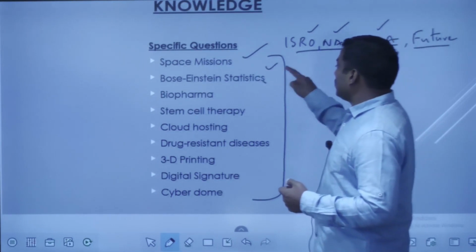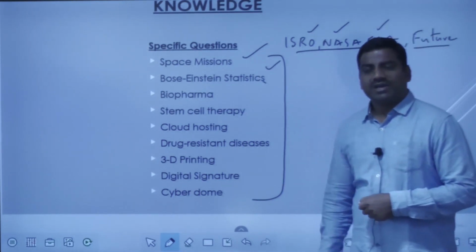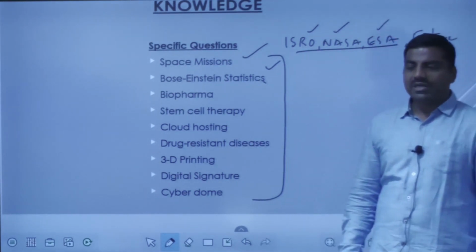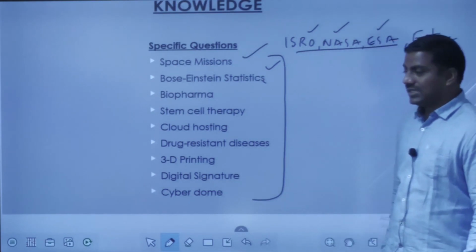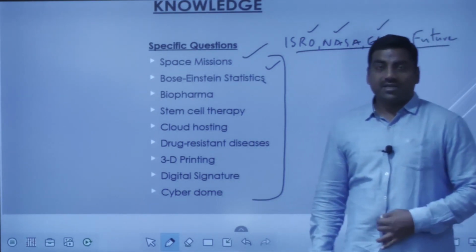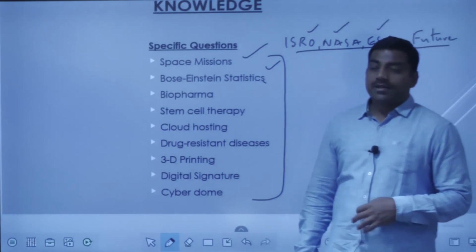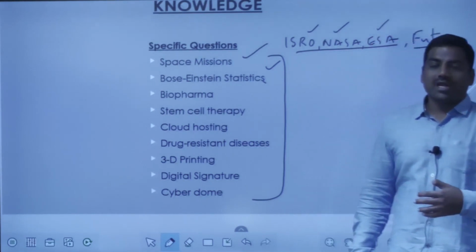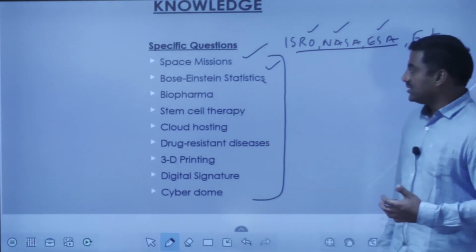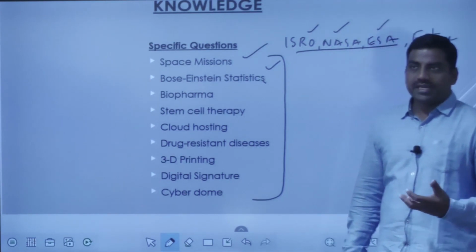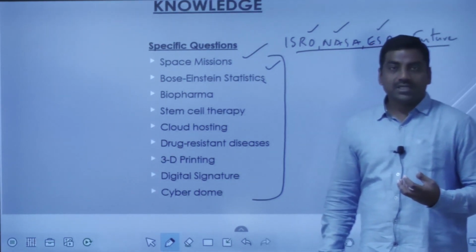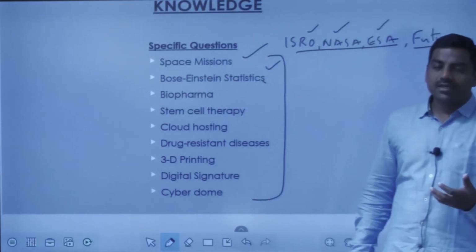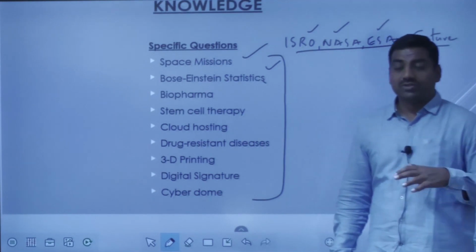Then Bose-Einstein statistics was a question. It is very difficult to answer by a generalist approach. If somebody has studied Bose-Einstein statistics, especially in material physics, only that person can answer these questions. So these are the questions in which we have to show our honesty, whatever you know about Bose-Einstein research or their collaboration in fundamental research. Maybe half a page or 3/4 page if you write, that shows your honesty. Otherwise, it is better to leave such questions.